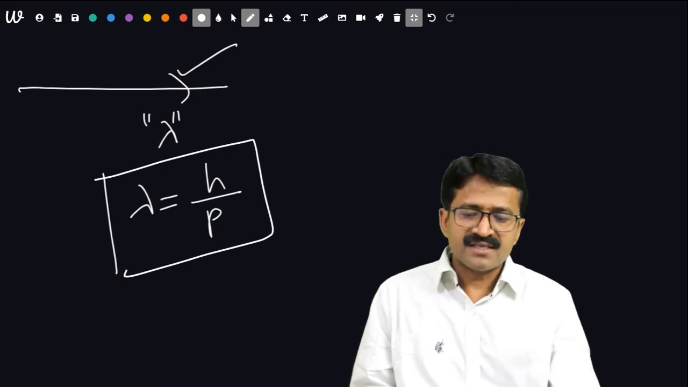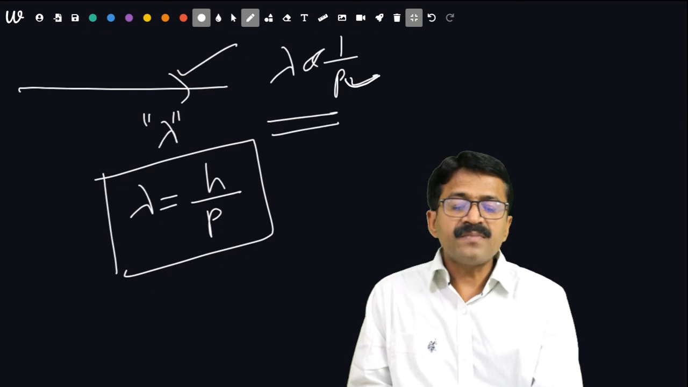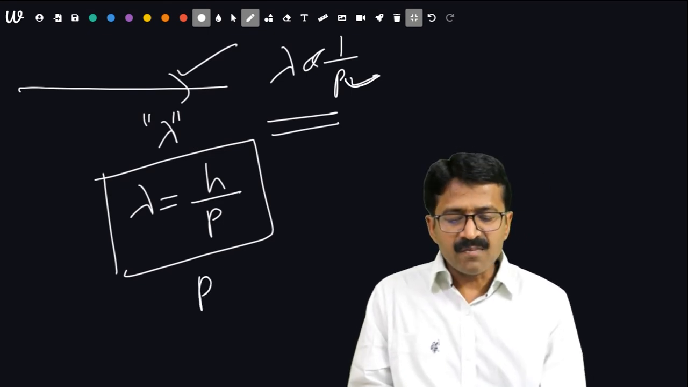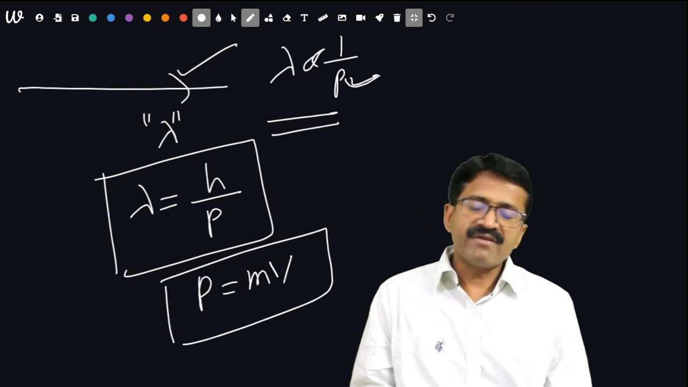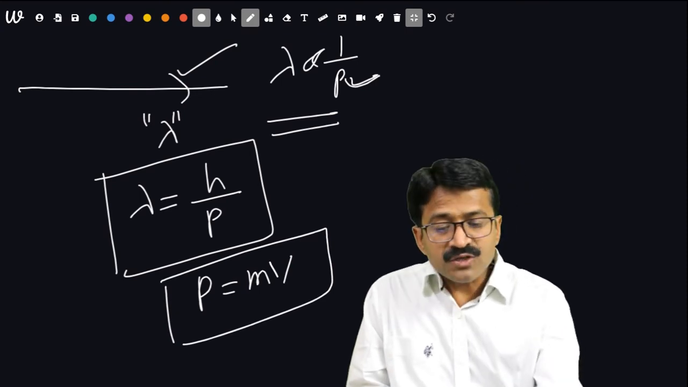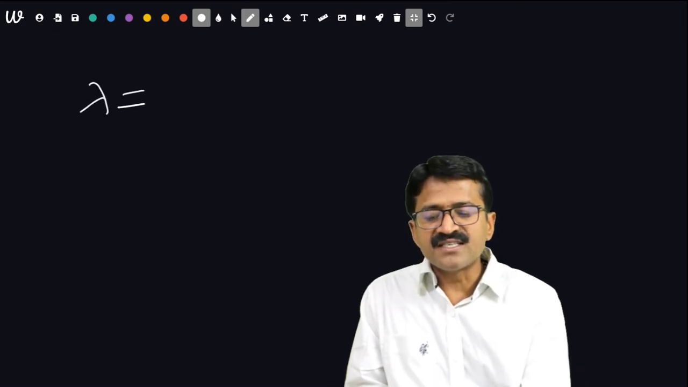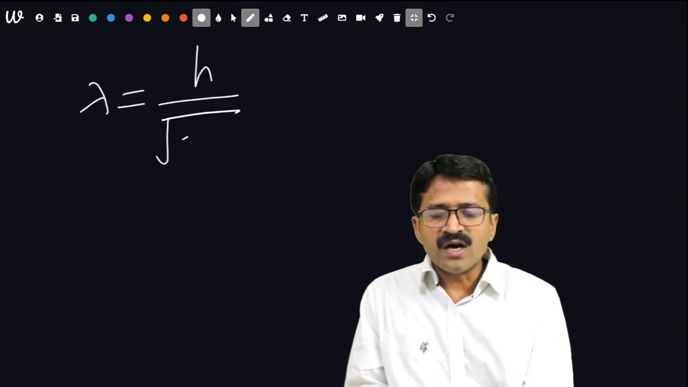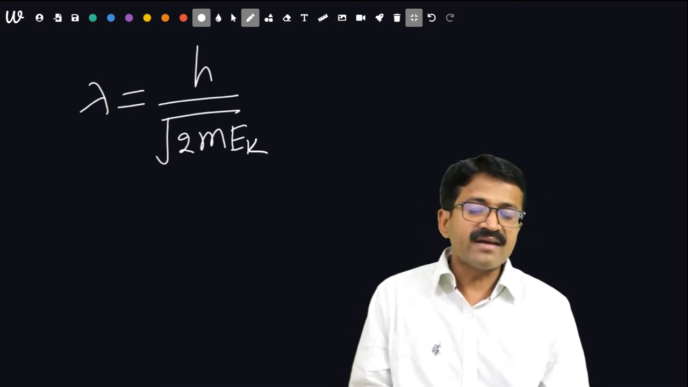The question is, lambda is proportional to 1 upon p. What does it mean by p? P is linear momentum. P is equal to m into v. This is a very important question. Now another question is, what about de Broglie's wavelength in terms of energy? It will be h upon under root 2 m Ek. Ek is nothing but kinetic energy.